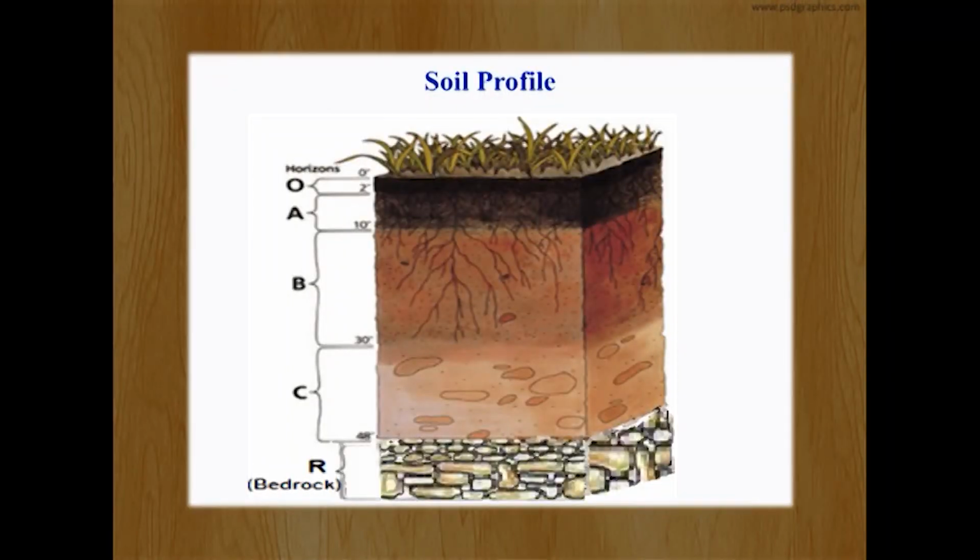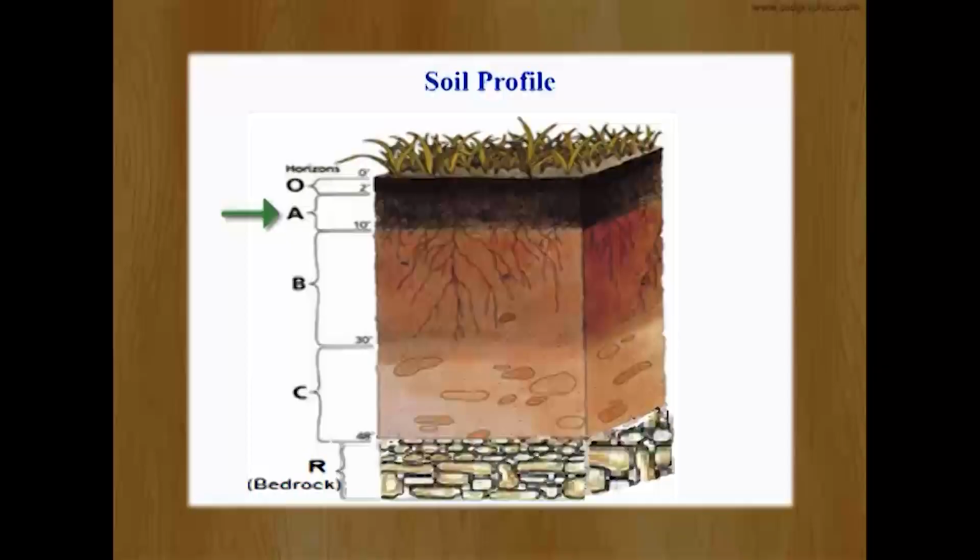If we cut a vertical section of soil extending from the ground surface to the parent bedrock, we see a series of zones. These zones are known as horizons and are abbreviated by a letter code. Now let us see what O stands for. O, the first layer or first horizon, is generally rich in organic matter produced from partially or wholly decomposed plant or animal material. Then followed by A. The A horizon is rich in mineral content along with organic matter. It is more suitable for the organisms' growth.